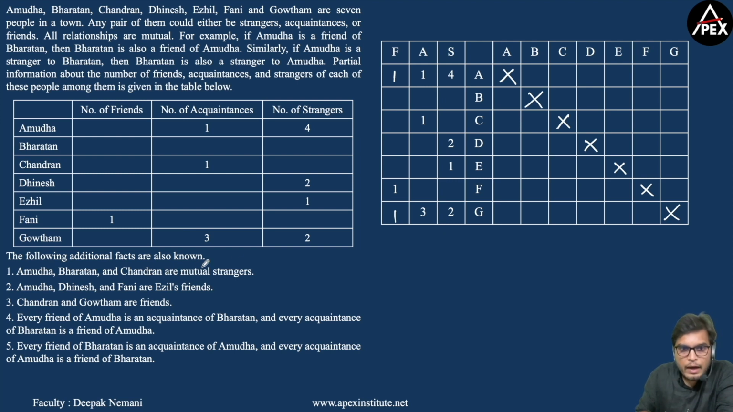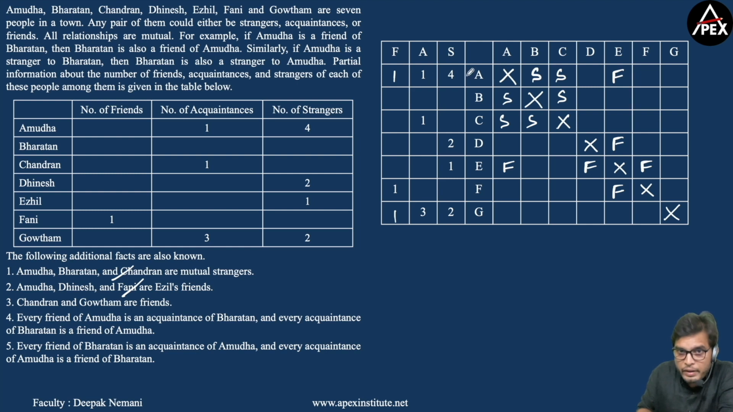Now A, B and C are mutual strangers. So B and C are strangers to A, A and C are strangers to B, and A and B are strangers to C. S refers to strangers, A refers to acquaintances, and F refers to friends. So we had inserted this statement into this table. Now A, D and F are E's friends. So A is a friend of E, D is a friend of E, and F is a friend of E. So E is a friend of A, E is a friend of D, and E is a friend of F. Now we had inserted this statement also.